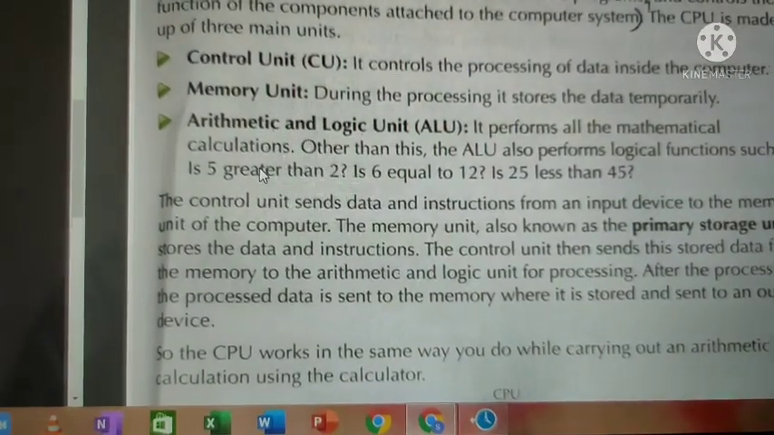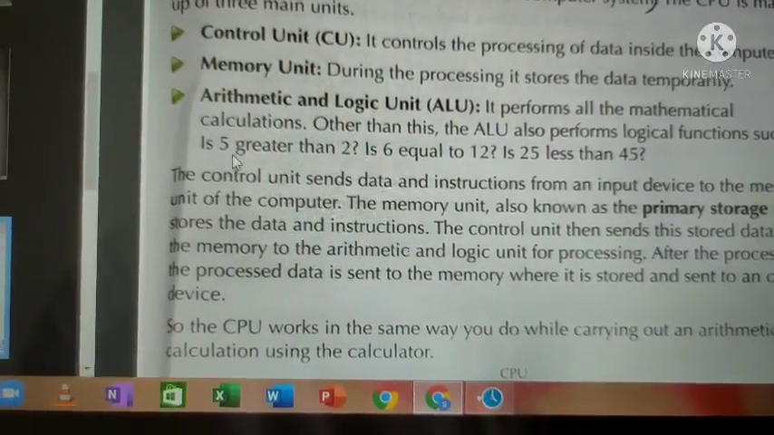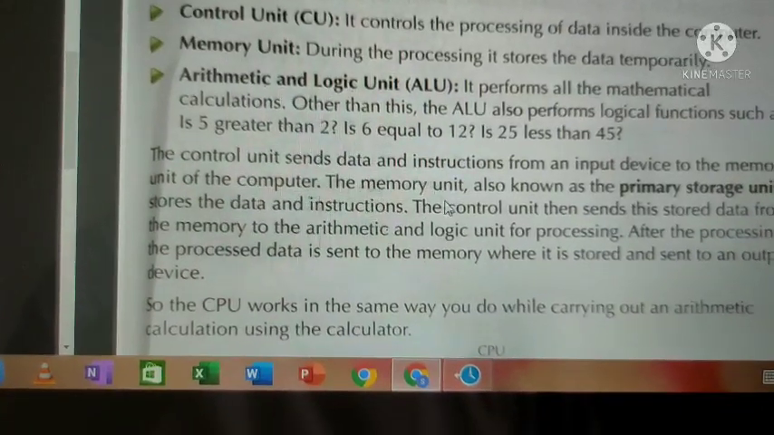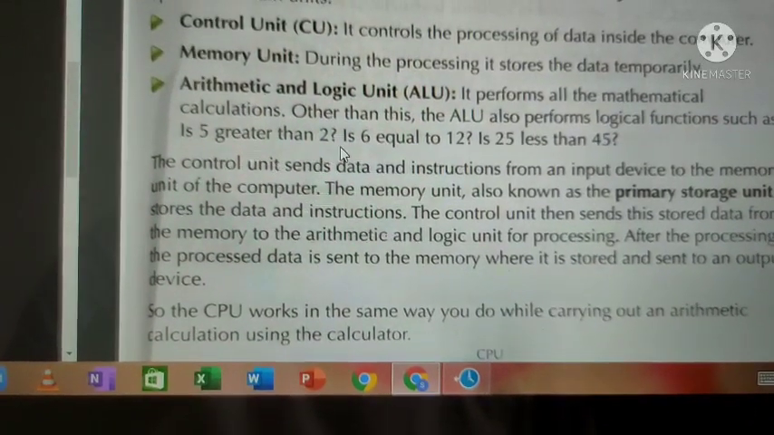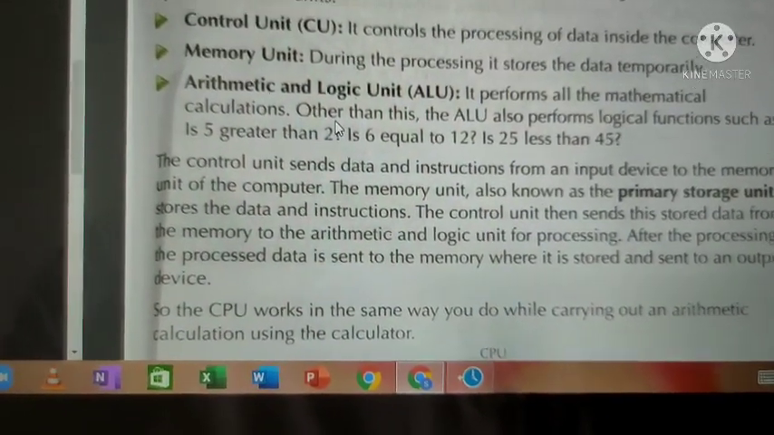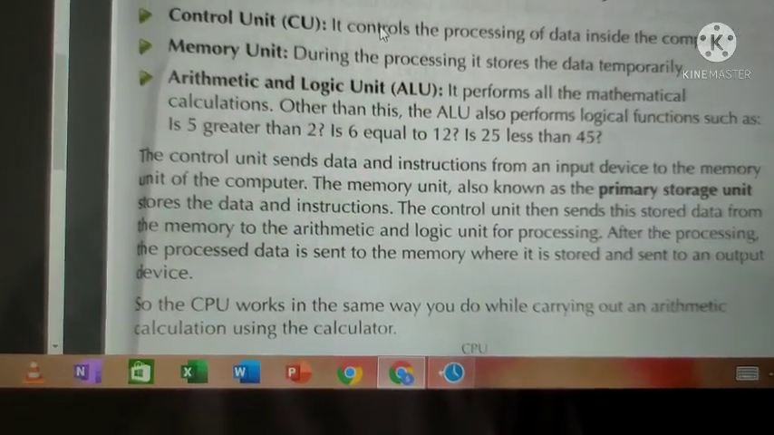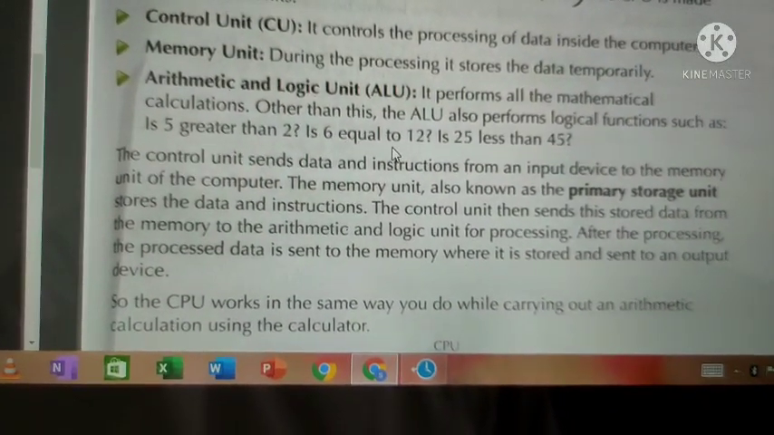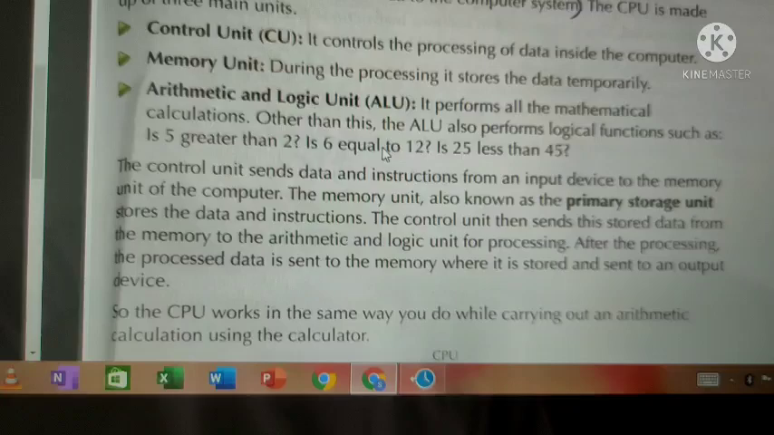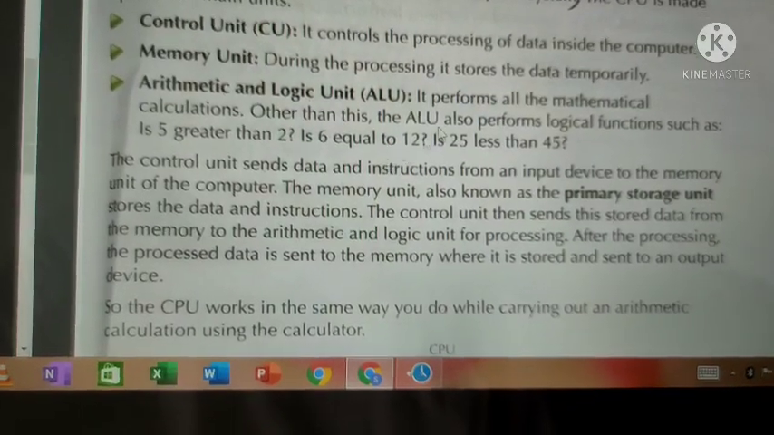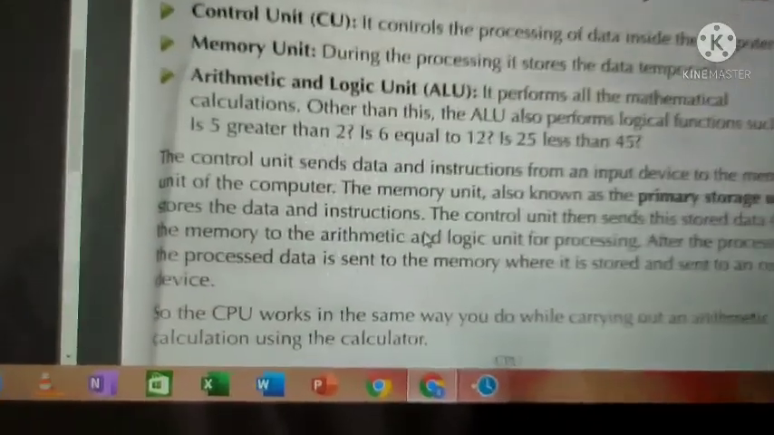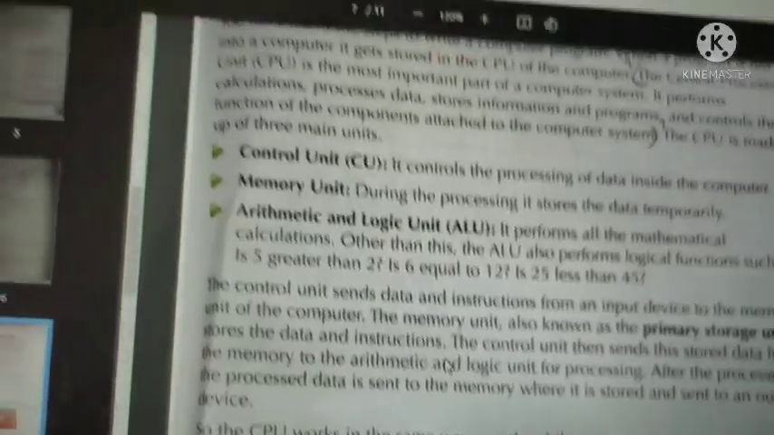You know logic calculation, right? For example, this is logic calculation. Is 5 greater than 2? Yes. So it is finding the logic. It is finding, yes, 5 is greater than 2. Is 6 equal to 12? No, it is finding that. The ALU is finding it is not equal to 12. That is the work of the arithmetic and logical unit.